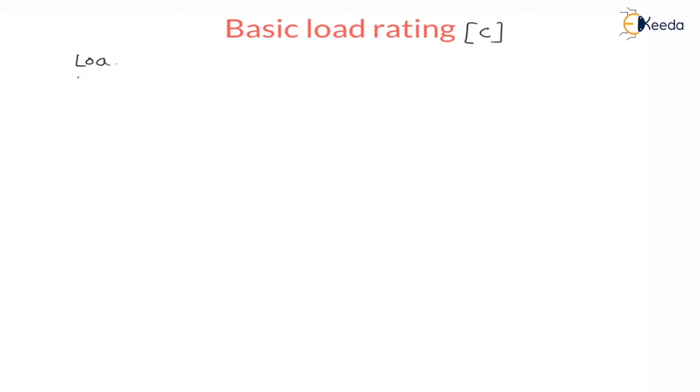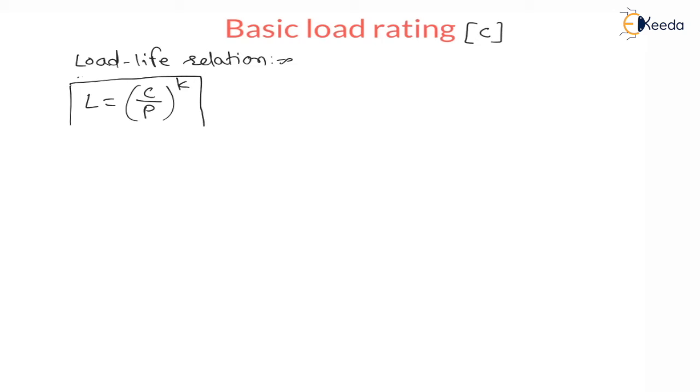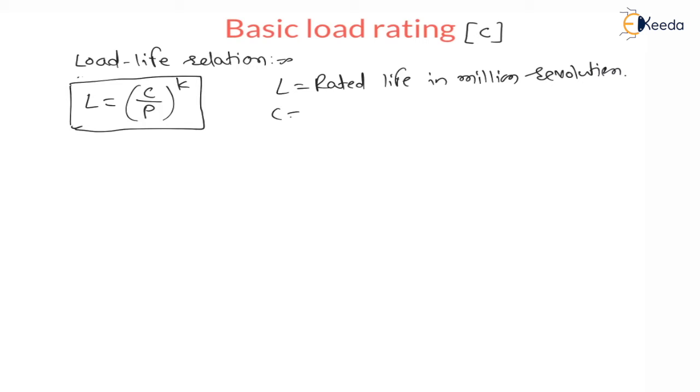The load life relation is: life L10 is equal to C divided by P raised to K. Here L10 is nothing but rated life in million revolutions, whatever may be the revolutions completed before failure. C is the dynamic basic load rating, also called dynamic load rating because it is a dynamic load.